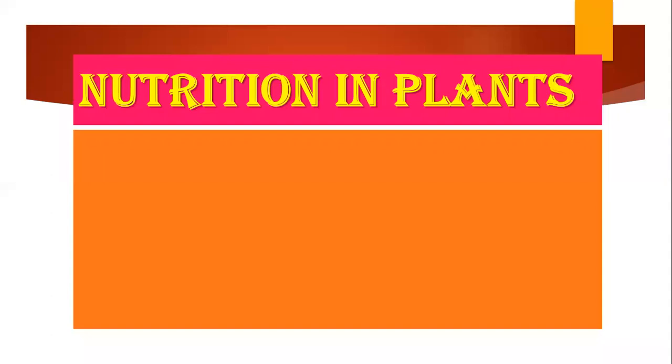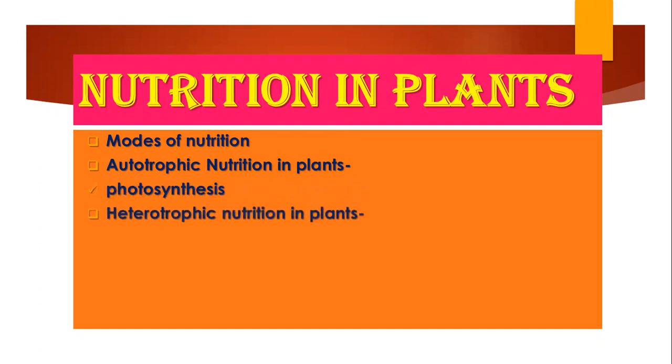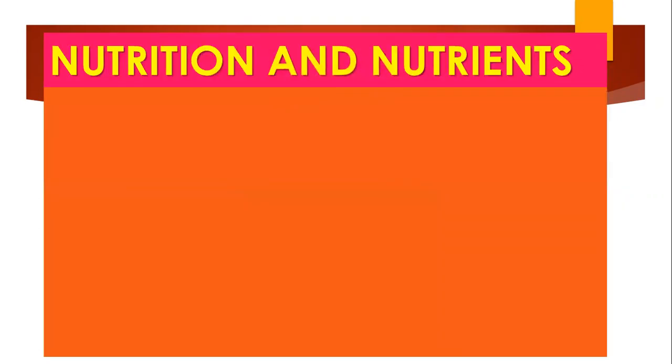So we have the following learning objectives: modes of nutrition, and under it we will study autotrophic nutrition in plants. Under autotrophic nutrition we will discuss what photosynthesis is. We will also discuss heterotrophic nutrition in plants, under which we will study parasitic, insectivorous, saprophytic, and symbiotic relationships.